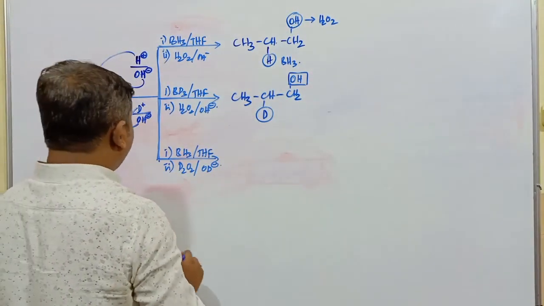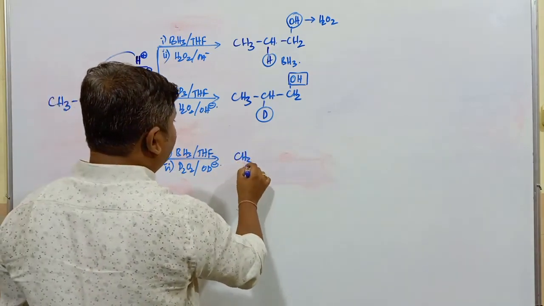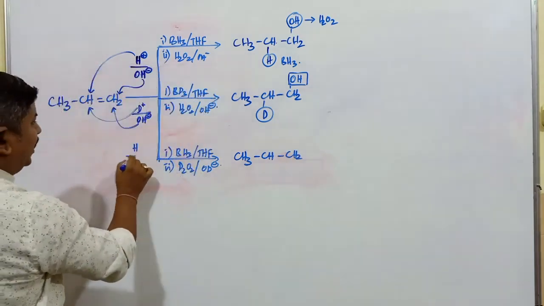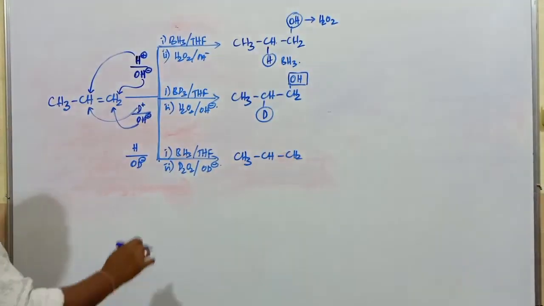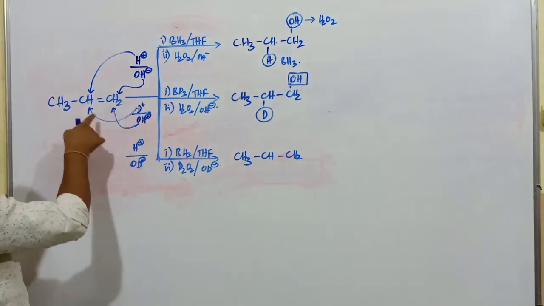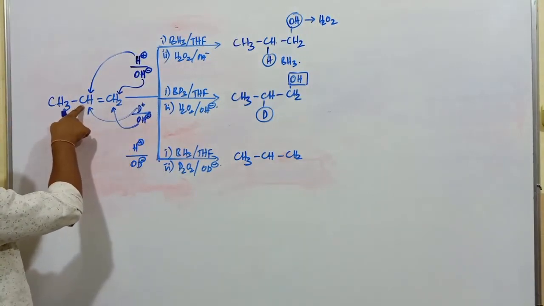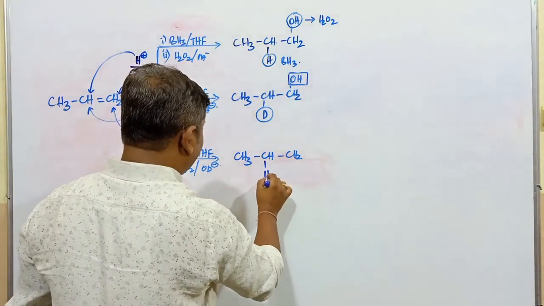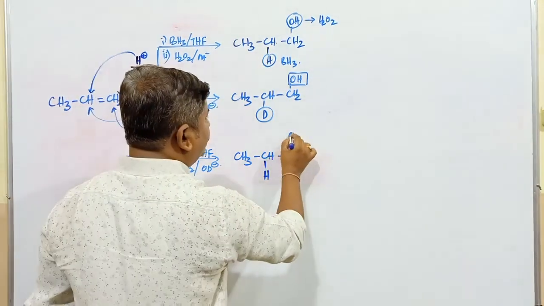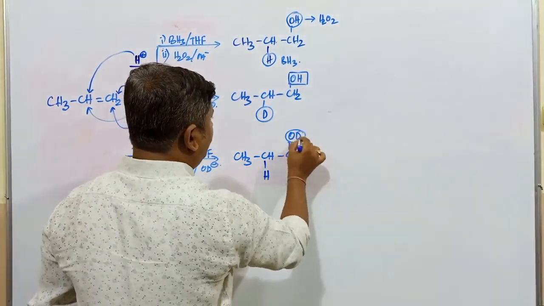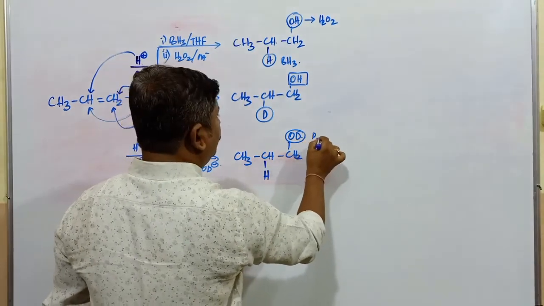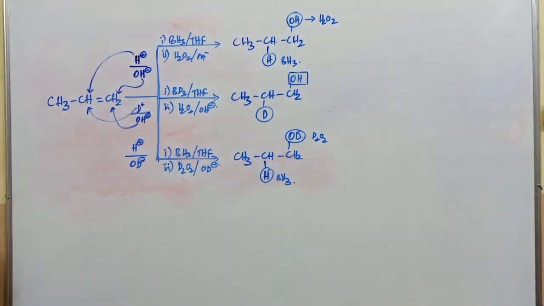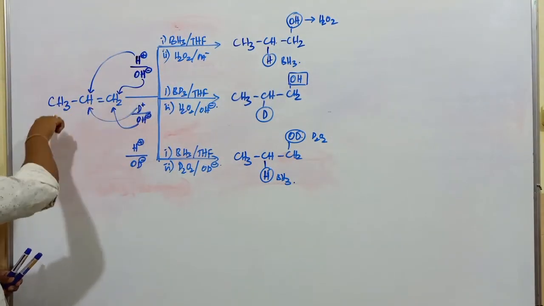In case of the third reaction, what happens here? This is CH3, next one CH, afterwards CH2. Here it is going to be H and OD minus I have to take. H plus and OD minus. H plus is added to the carbon atom having lesser number of hydrogen atoms according to Markovnikov's rule. So this is going to be H, and this OD minus is added to this particular carbon atom. So it is obtained from what compound? It is D2O2, and this one is obtained from BH3.